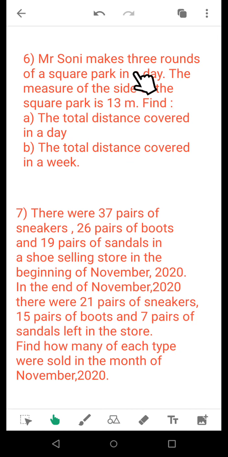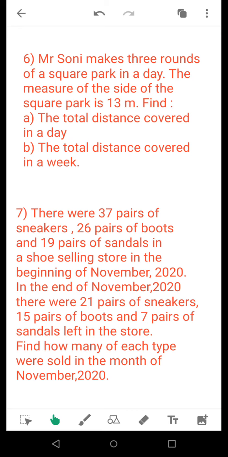Mr. Soni makes 3 rounds of a square park in a day. The measure of the side of the square park is 13 meters. Find the total distance covered in a day and the total distance covered in a week. I think you got the idea that you have to find the perimeter of the square park and multiply it by the number of rounds Mr. Soni makes to find the total distance covered in a day. Then similarly multiply it by the factor of 7 to find the total distance covered in a week.